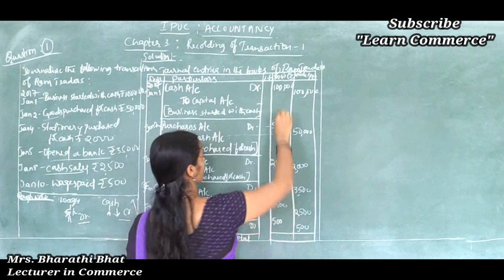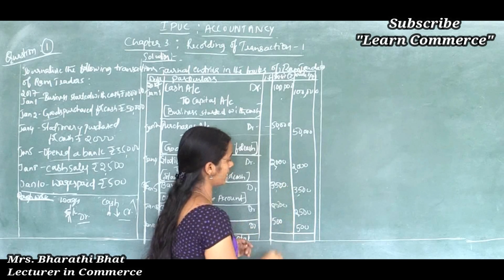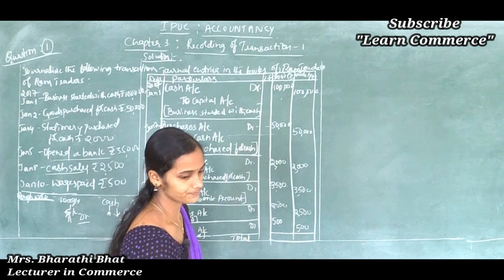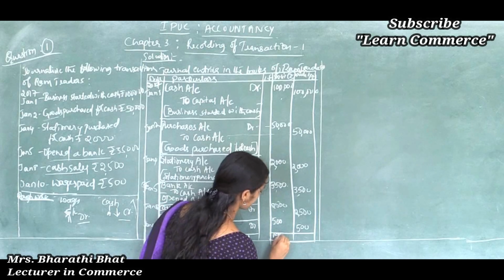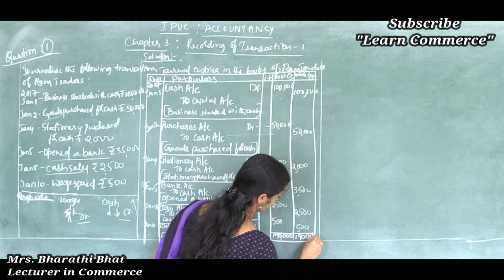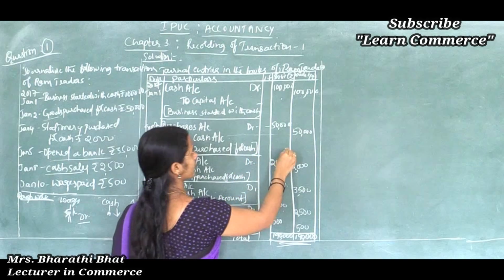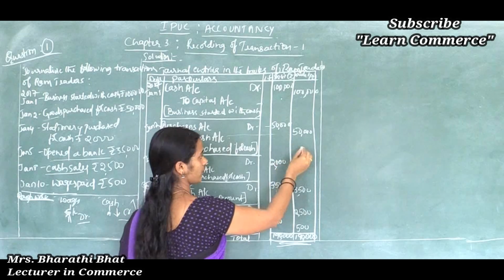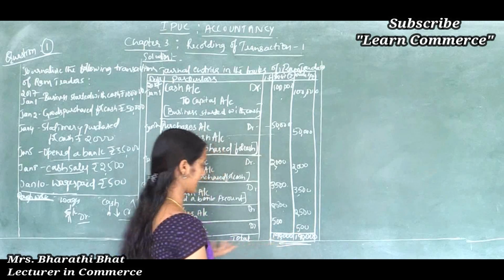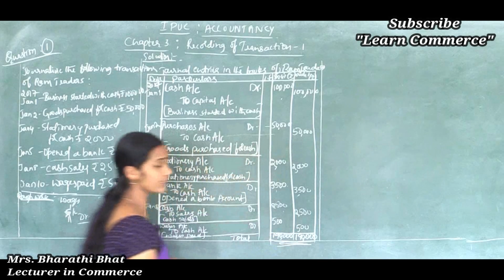So here 1 lakh plus 50,000 plus 2,000 plus 3,500 plus 2,500 and 500 comes to 1,90,000. The total of the debit amount column and the total of the credit amount column must get an equal value, meaning it should tally. So total 1,90,000 and 1,90,000 each.